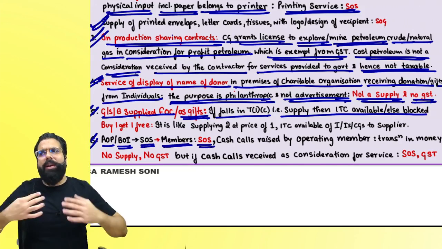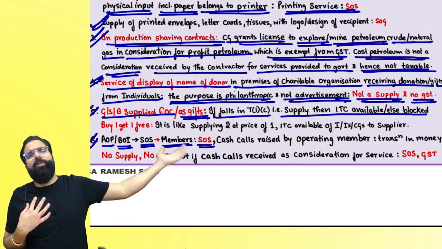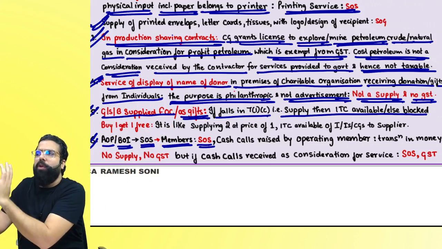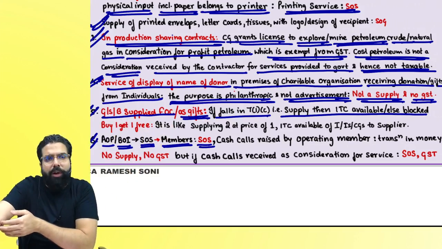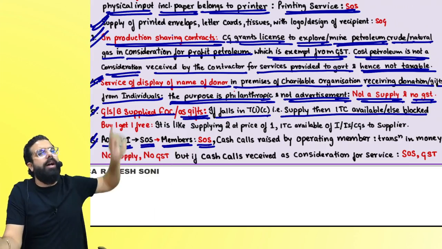Now what happened over here? There is an operating member. Operating member went ahead and told all the members, please give 100 crore rupees. They put all the 100 crore, 400 crore in the bank account. They bought a machine. From the machine, they did oil exploration, and whatever the profit was made because of oil exploration was divided among the members.